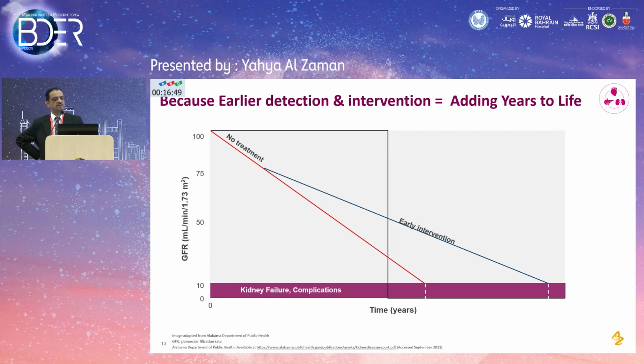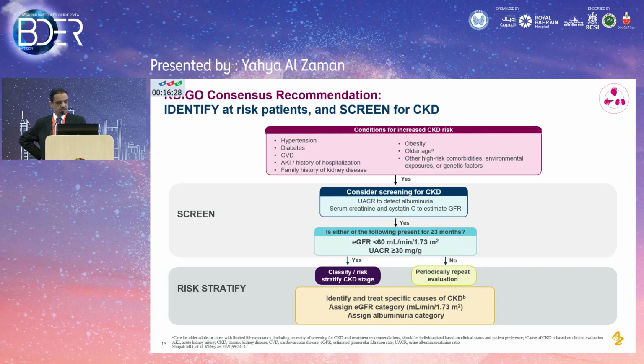Again, earlier detection means you are giving your patient more years of life. The earlier you intervene, the better, and it's not just years, it's quality of life: dialysis-free years, complication-free years. So the earlier you intervene, the better quality of life and the more life expectancy you are giving the patient. This is very important.